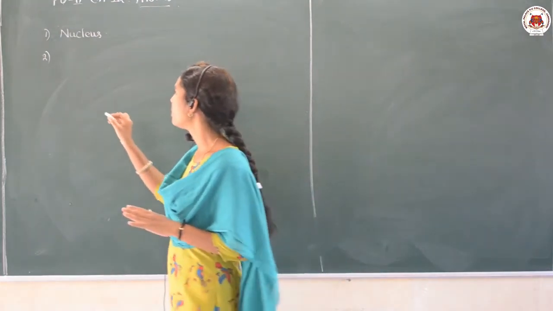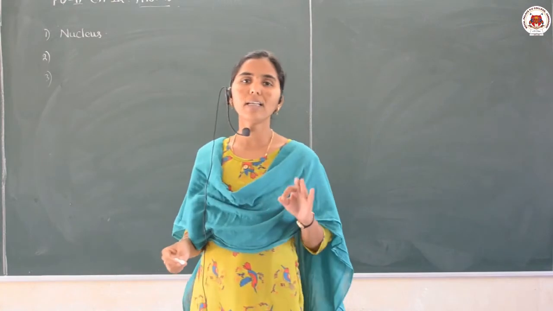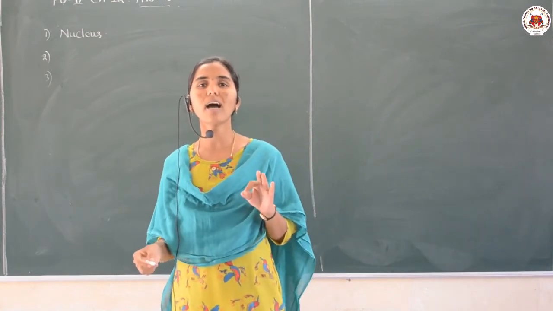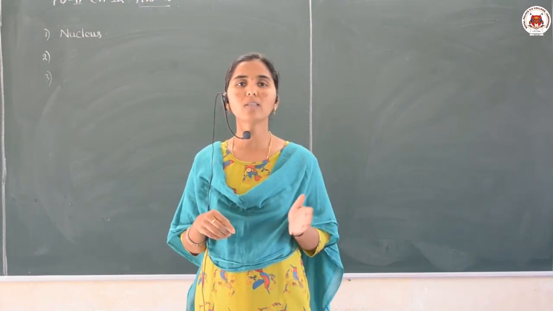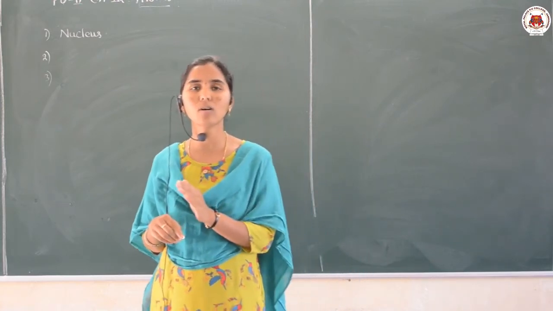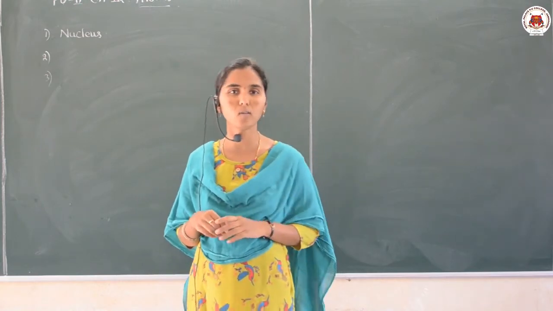The next observation is that the negatively charged electrons revolve around the nucleus such that the total number of electrons is equal to the total number of protons inside the nucleus.